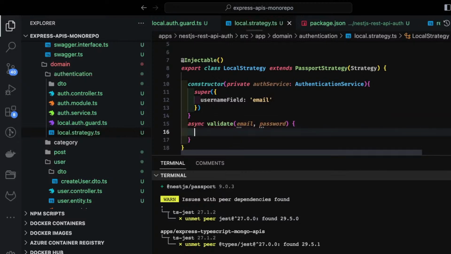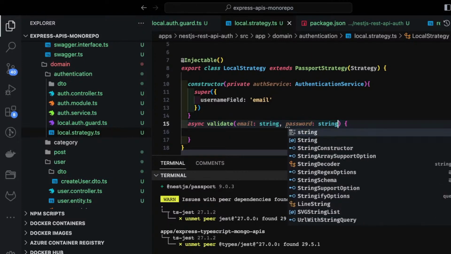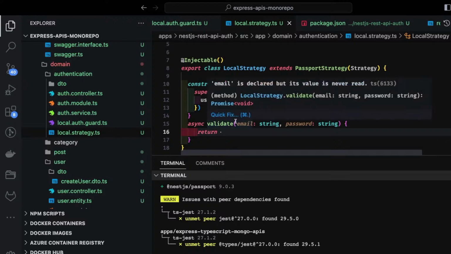So it's the same thing we used to do in the Node.js passport local API. On that endpoint we were just passing the email and the password, and using local strategy we were comparing the username and password to our database. And what is the advantage? Using this strategy, once you do the login, you will return the current session of the user, and that session of the user will get added to the request.user object.